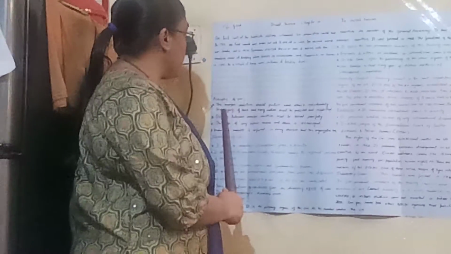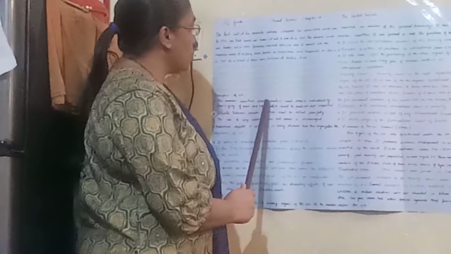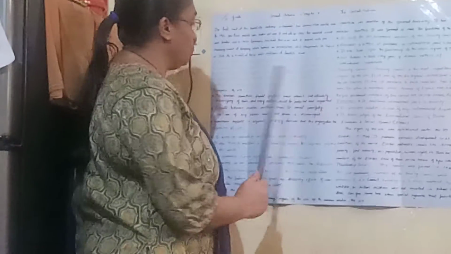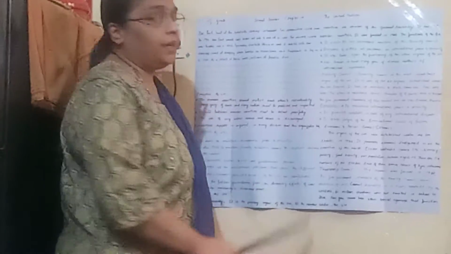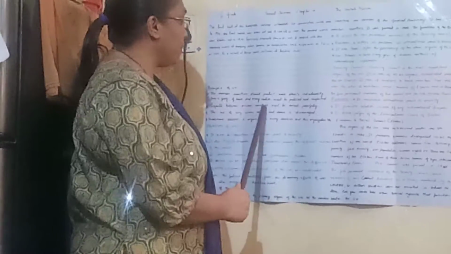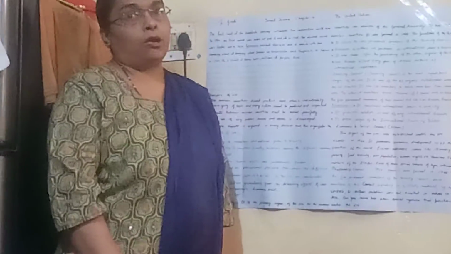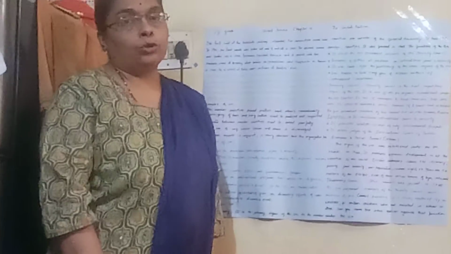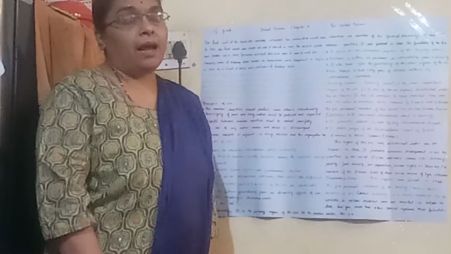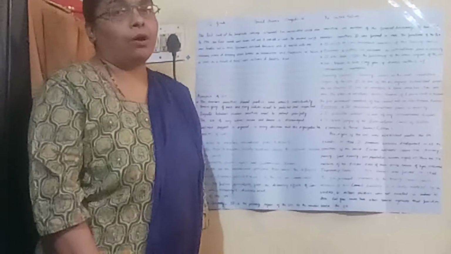The first principle is the member countries should protect each other's individuality. Sovereignty of each and every nation must be protected and respected. Disputes between the member countries must be solved peacefully. They want peace and harmony throughout the world and among the member countries also.